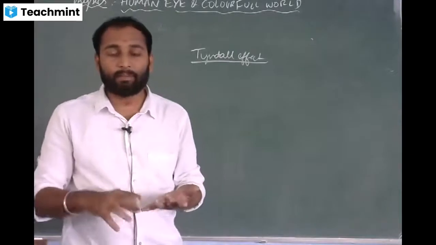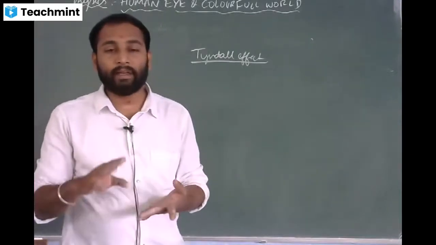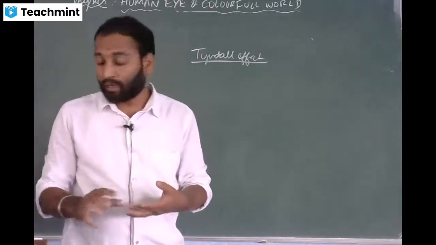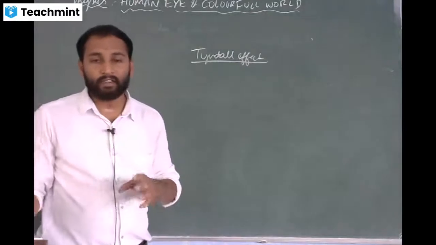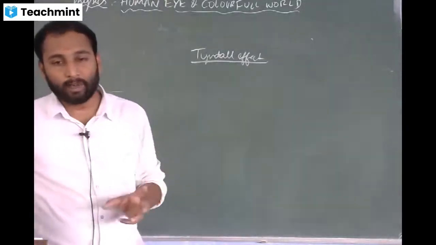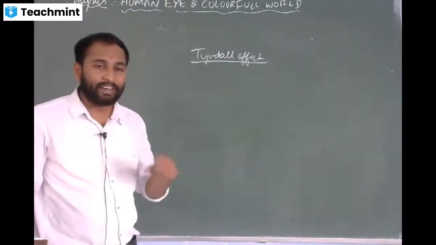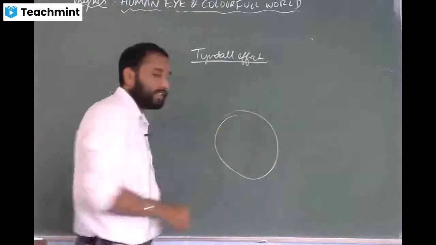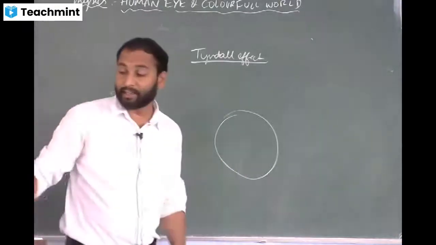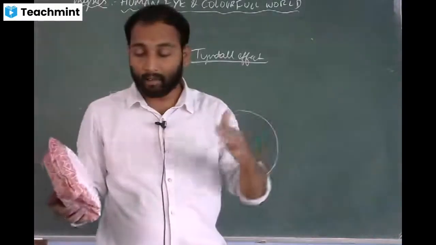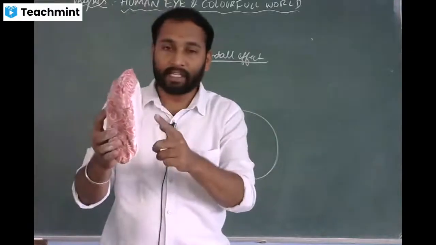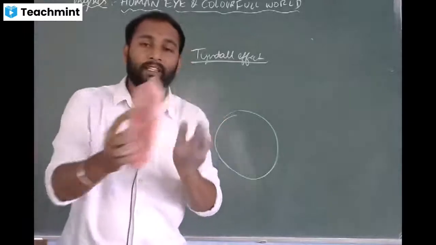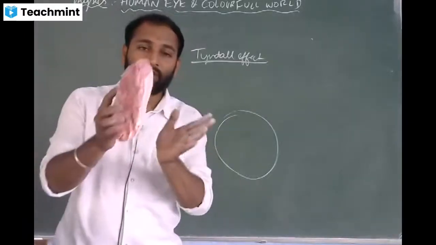It may be dust, it may be moisture, it may be air molecules, or it may be smoke. So when a beam of light enters the Earth's atmosphere and hits these finer particles, let me give you an example. The light is entering now, and these are the finer particles. Dust particles are called finer particles. You can see the dust particles, right?